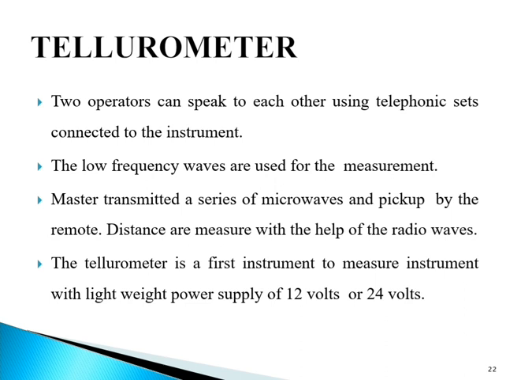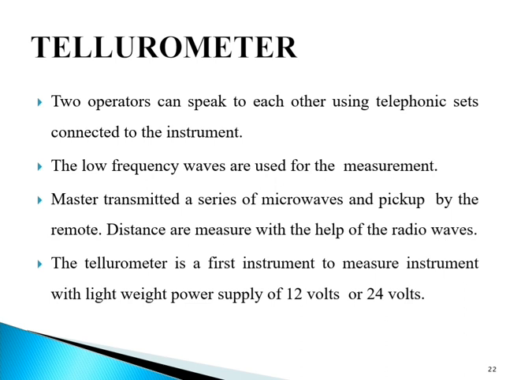An unobstructed measuring path between the two instruments is necessary. However, intervisibility is not required. Hence, measurement can be made even in unfavorable weather conditions.